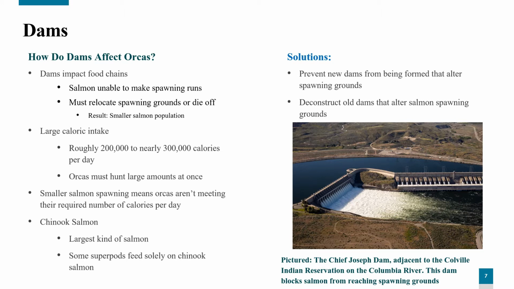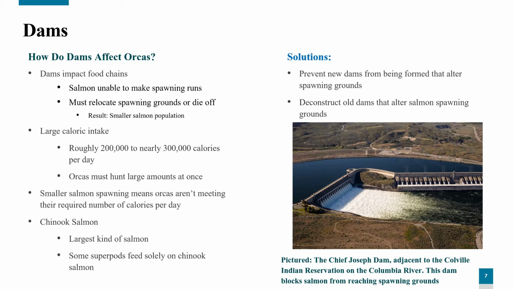Environmental pressures on orcas. Dams. Dams impact the food chains that many orcas rely on, especially those that survive principally on salmon. When dams are constructed, they change river speed and restrict access to different parts of the river. This prevents salmon from accessing natural spawning grounds they need to produce their young. Without these spawning grounds, salmon must find new areas to leave their eggs or they will not be able to reproduce. This is detrimental to orcas who rely on salmon for food.